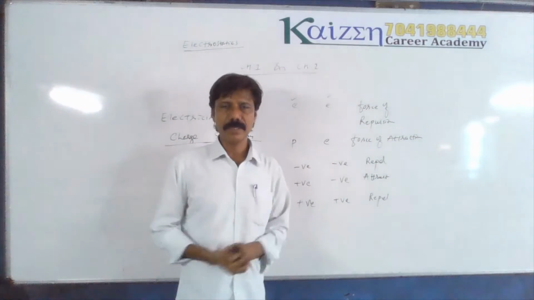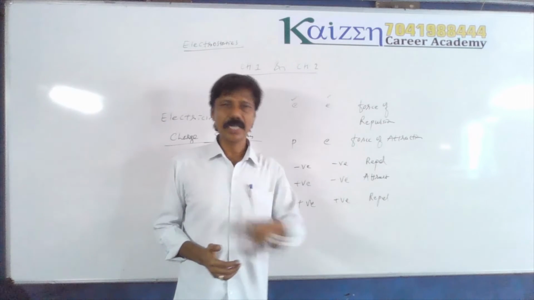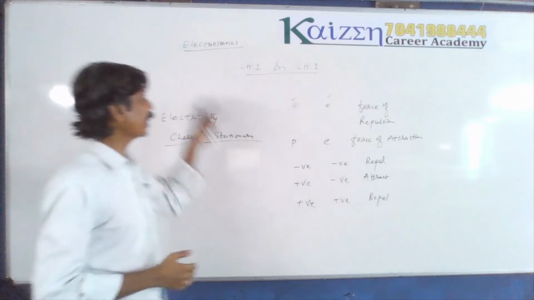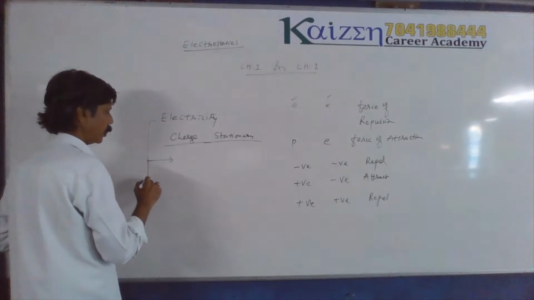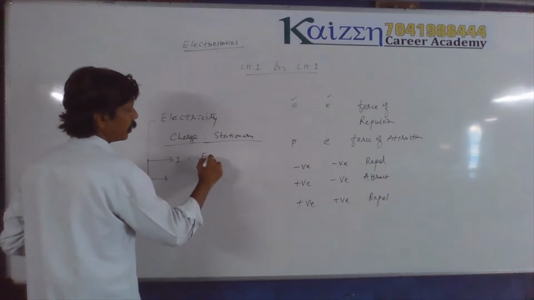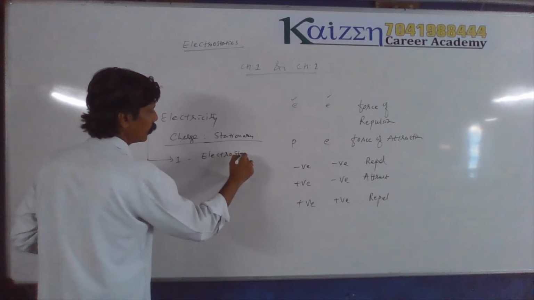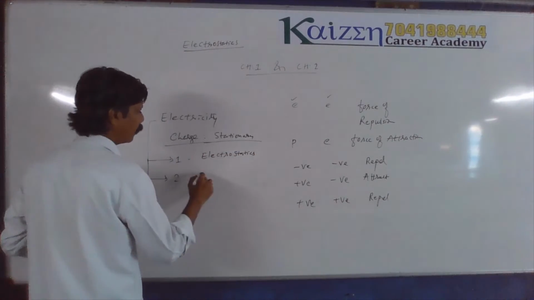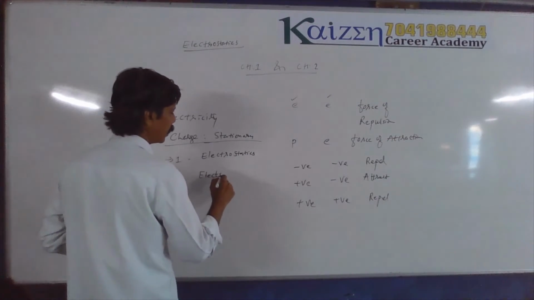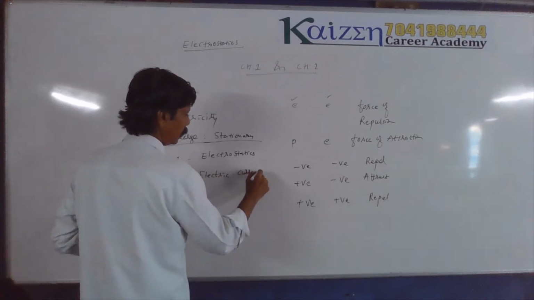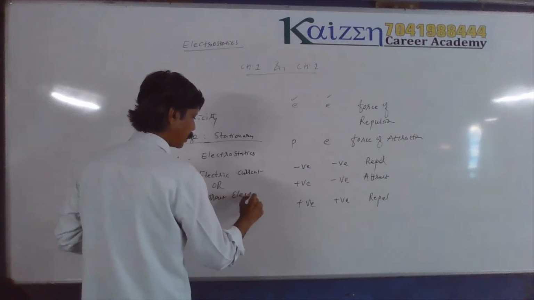When the charges are moving and the phenomena take place, that is known as electric current, or current electricity. So electricity has two parts. The first part is electrostatics, and the second part is electric current.